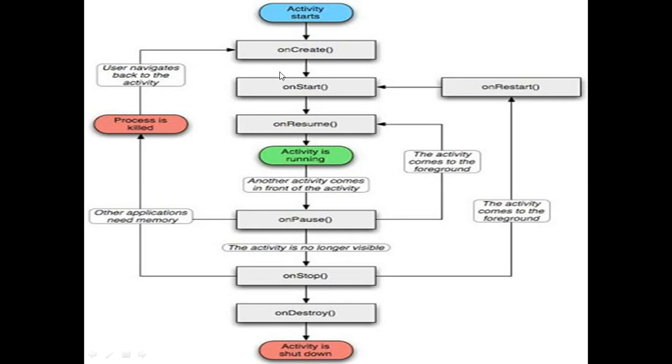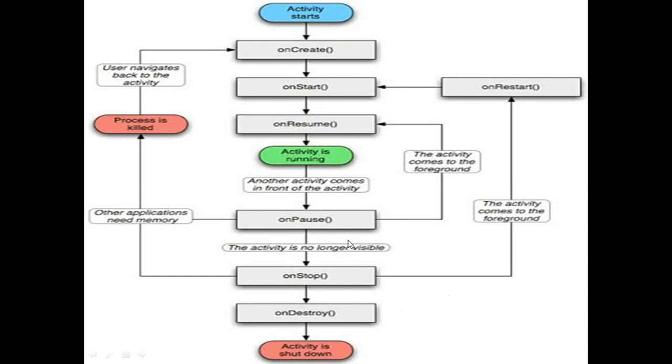Suppose that you are playing a game and due to urgent work you pause the game. Sometimes that game starts from the starting phase. Why? Because other processes needed memory, so the application was closed or the process was killed.